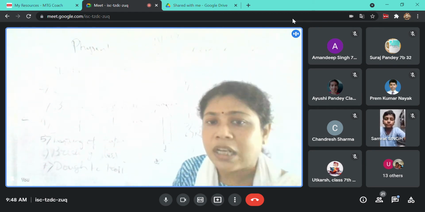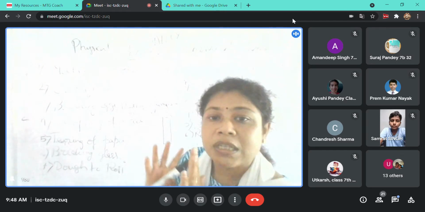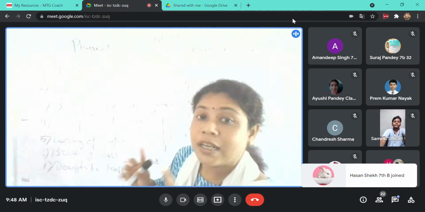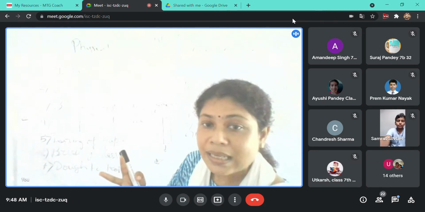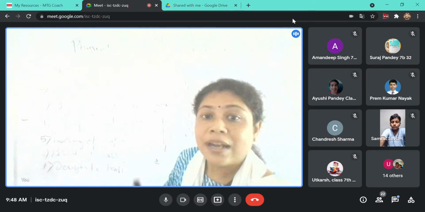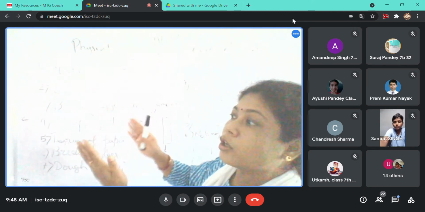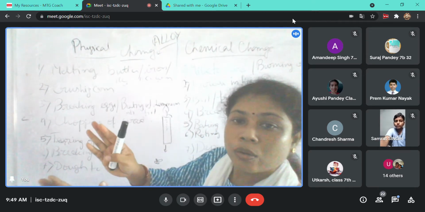Physical change is the change where there is no change in the chemical property, but there is change in only the physical property, like shape, like size, like the texture, and like the state. So what are these? That is changing of ice to water, water to water vapor, and back from vapor to water and water to ice.